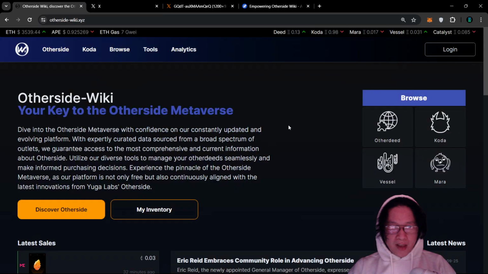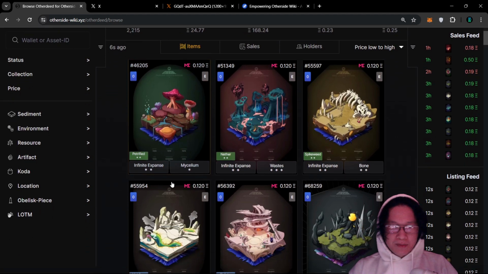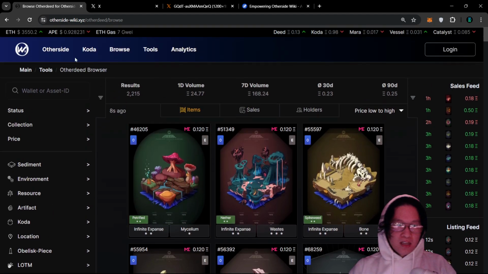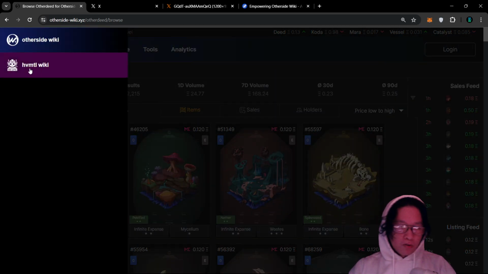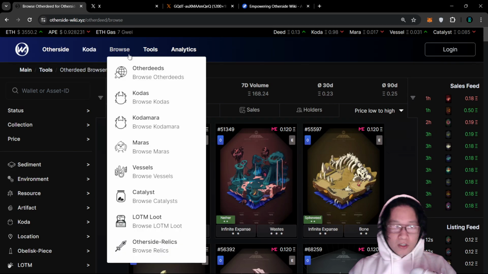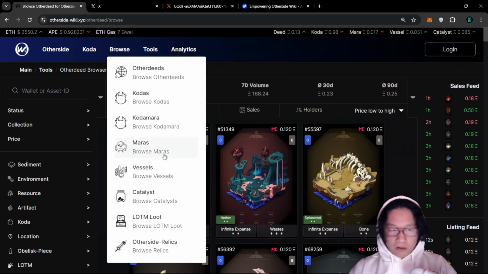But before we start that, I just want to say the Otherside-Wiki is where I started delving into Otherside, whether that's learning about Otherdeeds, or browsing for a Koda, even though I couldn't buy one at the time. Maybe now, but we'll have to see. The Otherside-Wiki provides a lot of tooling and is really important, because you can learn things about Legends of Mara. There's also a Heavy Metal wiki. There's also integrations with Faraway points and understanding how that works for you guys. And they have tools to go through everything.